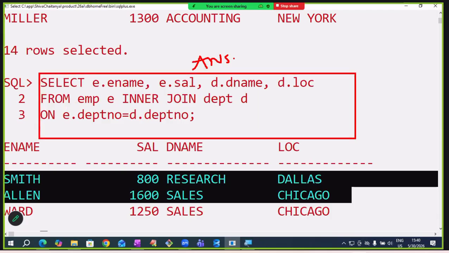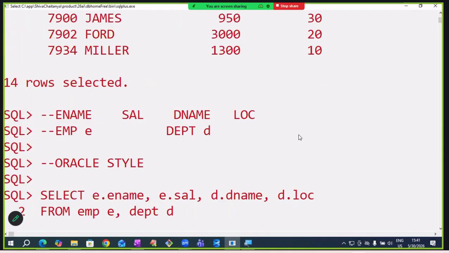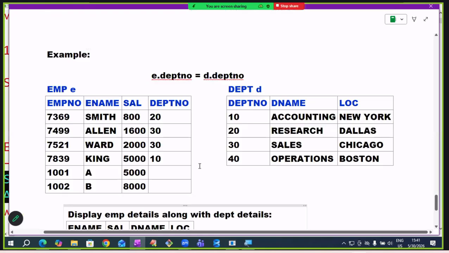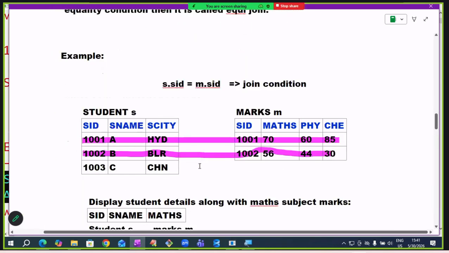The same query, copy in SQL Server, you can run. Same query copy in MySQL, you can run. Same query copy in DB2, you can run. ANSI style has portability, but the table should exist and data should exist. There also you can run. So this is about equijoin. You take any number of examples, the same model will be there. In real time, same model, just data will be different, tables will be different, model will be same. So this is about equijoin. Equijoin topic is over. I'm stopping the session here.